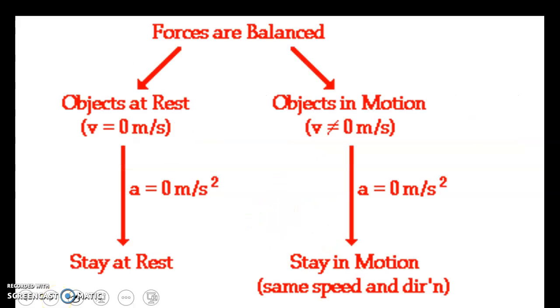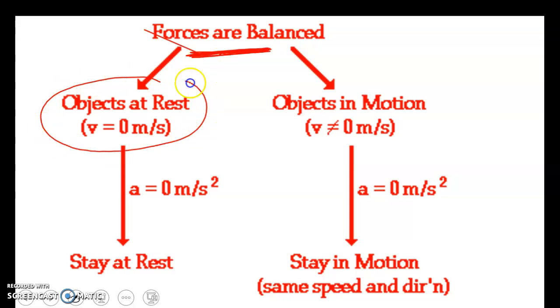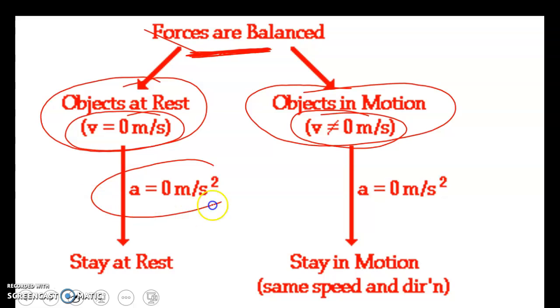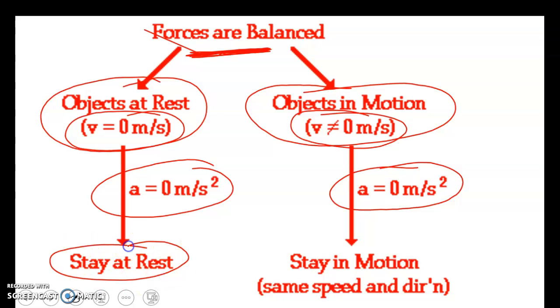So here's a little flow chart to help you see if Newton's first law applies. Forces are balanced. So that means either the object is at rest, or the object is in motion. Now, at rest means velocity of 0. If you're in motion, your velocity is not 0, and it can be anything but 0. Our accelerations are still 0 because we're not accelerating. Now, if the forces are balanced and the object's at rest, it will stay at rest. If the object's in motion, it will stay in motion with the same velocity, same speed, same direction.